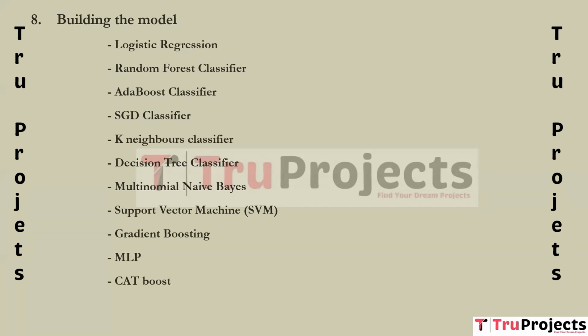Coming to CatBoost, which is categorical boosting. CatBoost is a gradient boosting algorithm designed for handling categorical features efficiently. It is known for its robustness and high performance. CatBoost is used when dealing with datasets that include categorical features, and it can enhance the accuracy of sentiment analysis models.